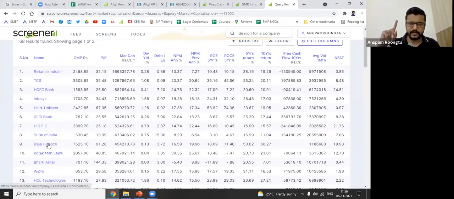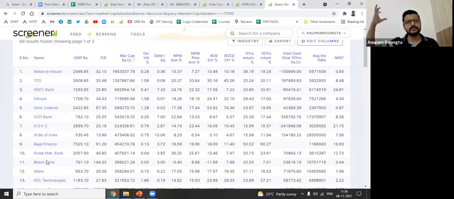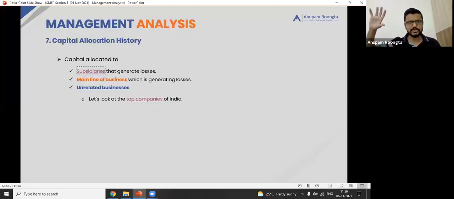SBI, one company. Bajaj Finance, one industry. Kotak, one industry. Bharti Airtel, one industry. Wipro. So you look at the biggest companies of the world. Most of them, be it Google or Facebook, they are in one industry.